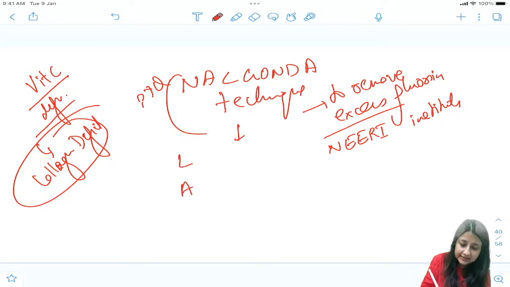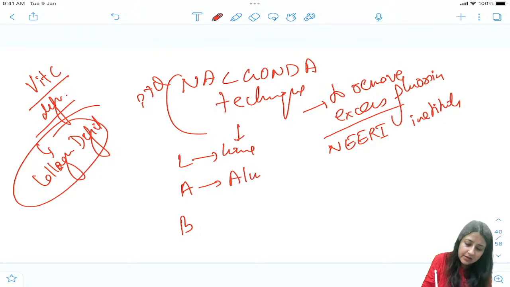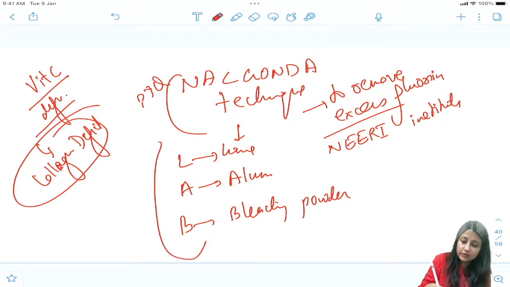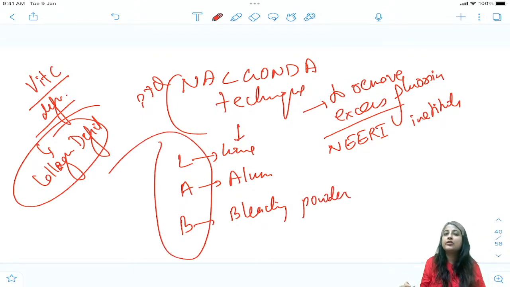By adding 3 things. Okay, one is lime, the other one is alum, and the other one is bleaching powder. It's the same order in which it is added. The first you will be adding lime, then alum, then bleaching powder.